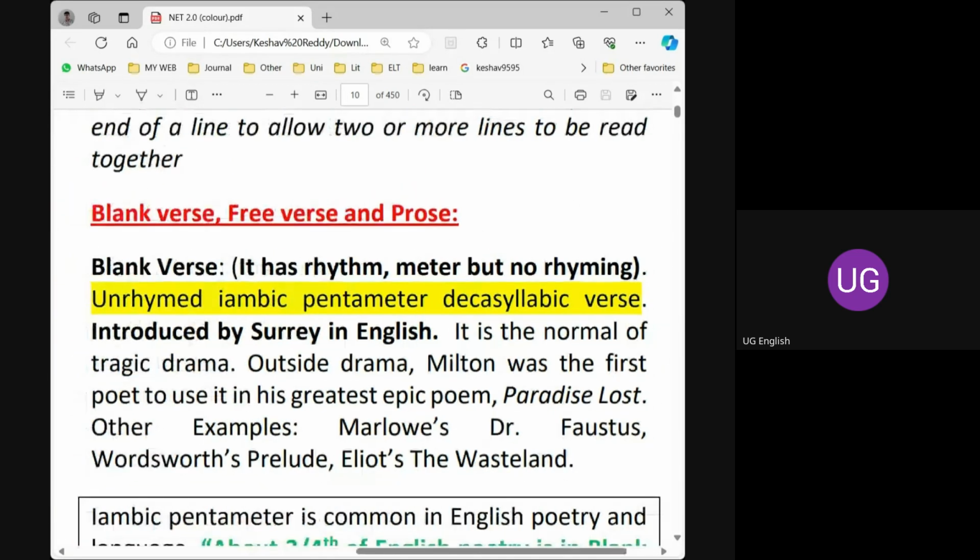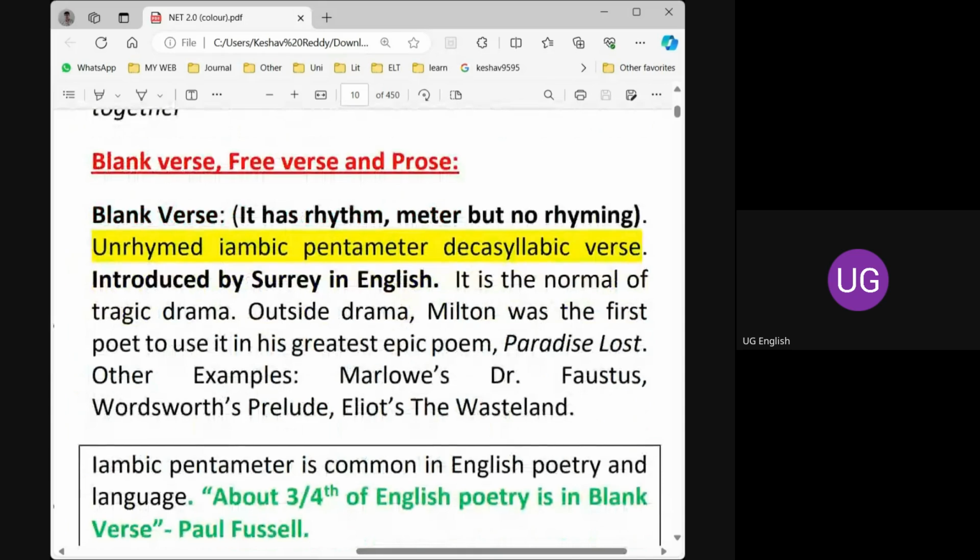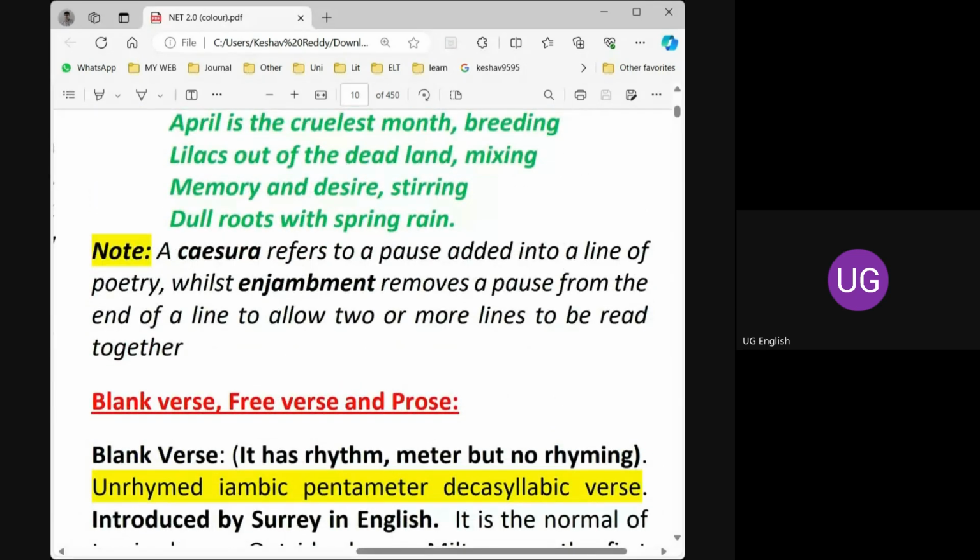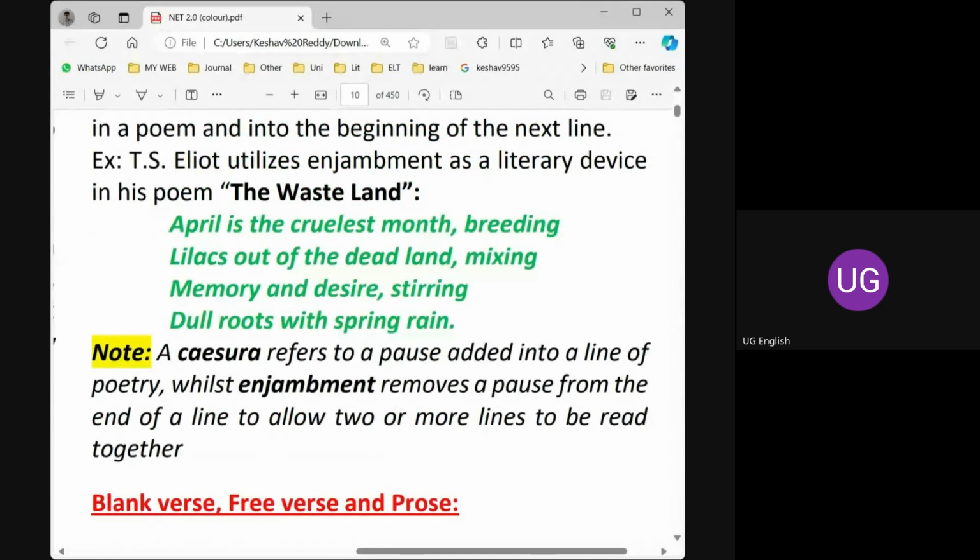Yeah, this I forgot to mention in yesterday's class, because blank verse is very, very important. Blank verse is used, generally, in which poem? Which type of poem did we discuss yesterday? No problem. Just give it a try. If you don't find any answer, no problem. No need to unmute yourself. Just please type the answer in the chat box.